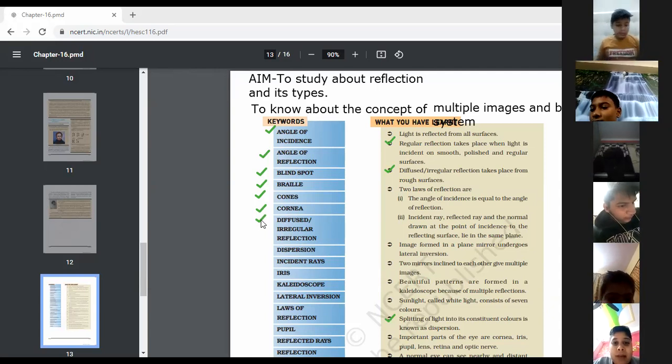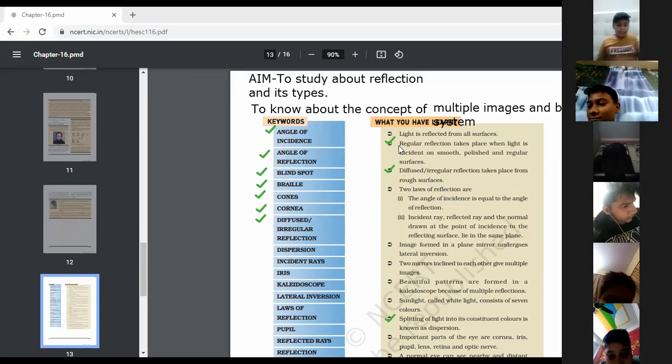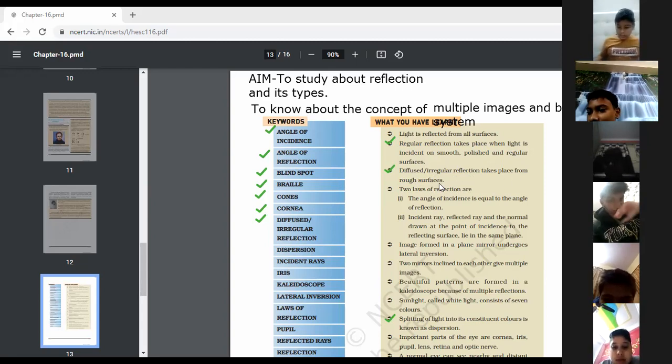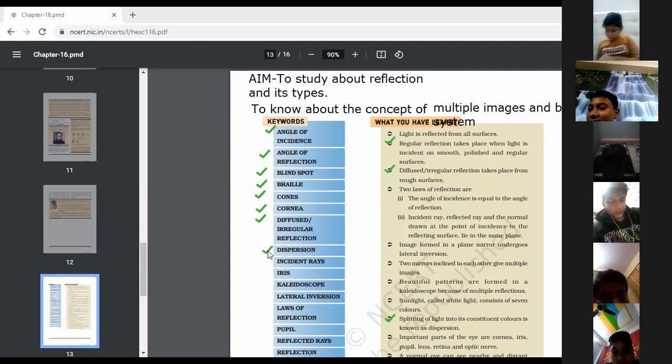Next is diffused or irregular reflection. So already we have put a tick in front of it for what you have learned. These two words: regular reflection takes place when the light is incident on smooth, polished and regular surfaces. And second is diffused reflection. So these two words we have done. Diffused reflection, you can write down, is the type of reflection which takes place from rough surfaces. Okay. Next, the word dispersion we have already done. I have put a tick in what you have learned.